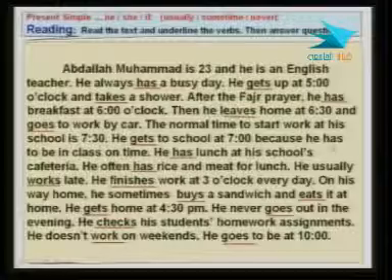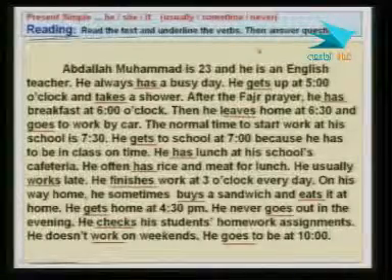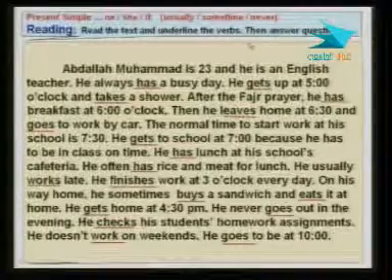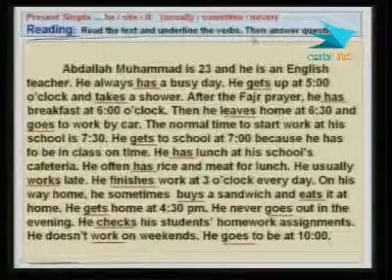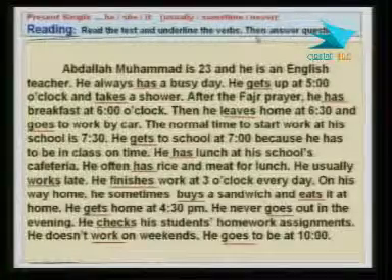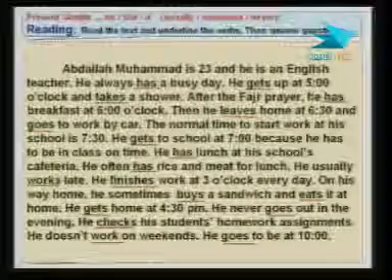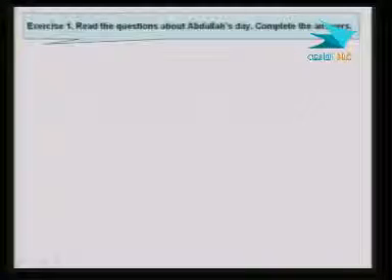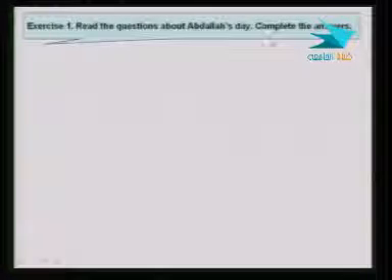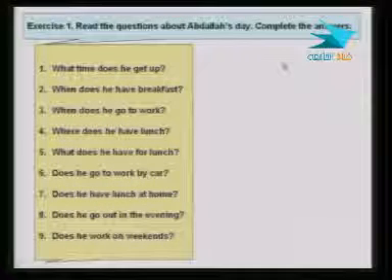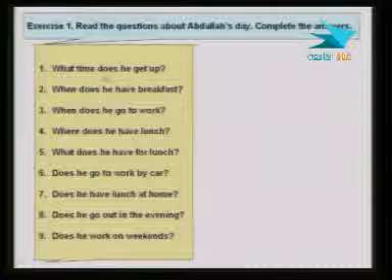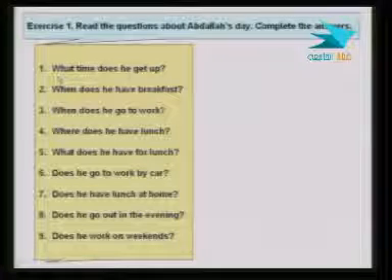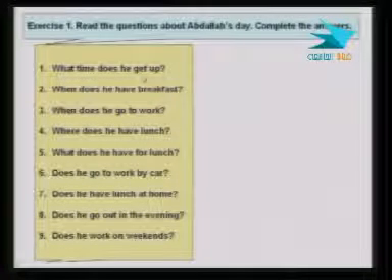Okay, so that's the text with the verbs underlined. Now, the next thing we have to do, the task, is to answer the questions. Read the questions about Abdullah's day, and complete the answers. We have questions here. Look, the first question is, what time does he get up?